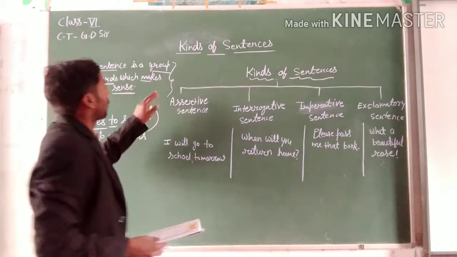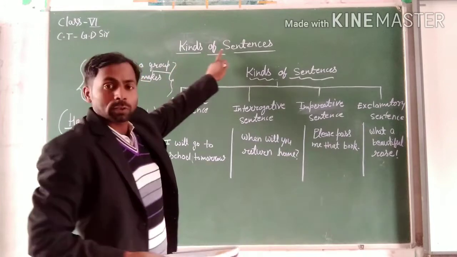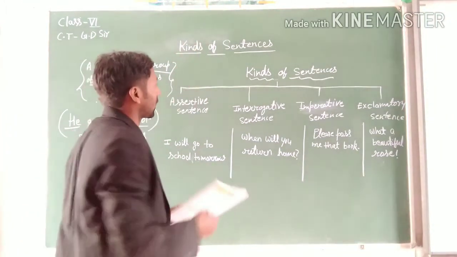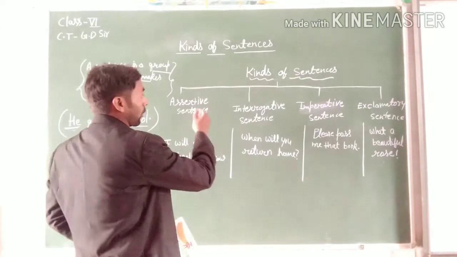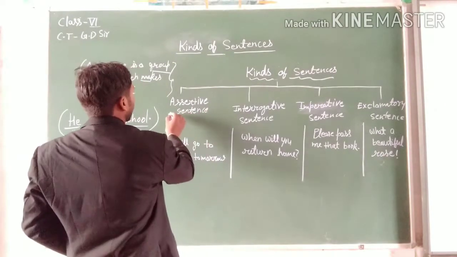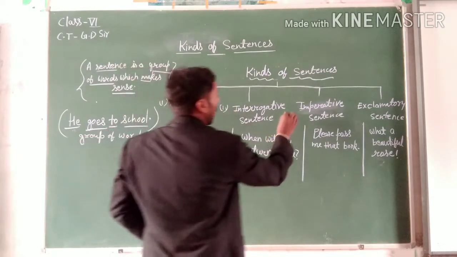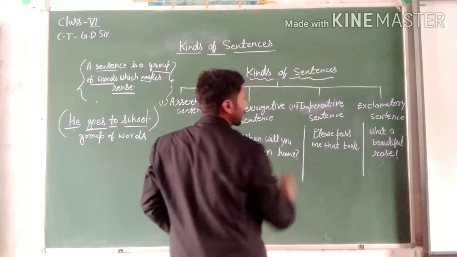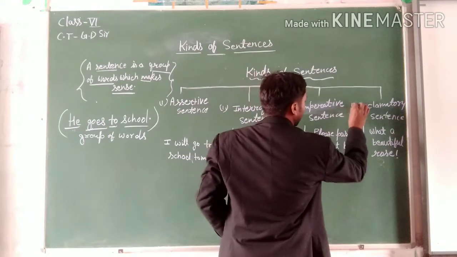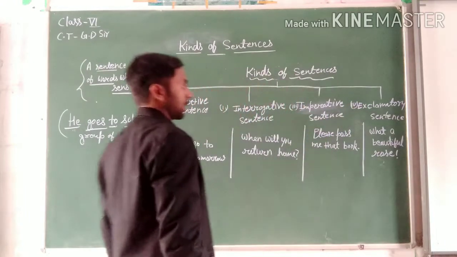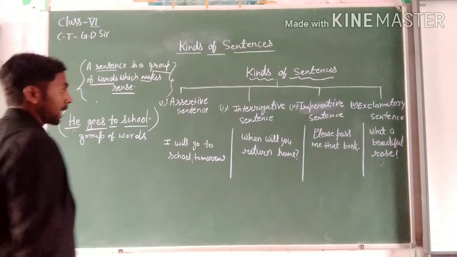Now we discuss the kinds of sentence. There are 4 kinds of sentence. First is assertive sentence, second is interrogative sentence, third is imperative sentence, and fourth is exclamatory sentence.